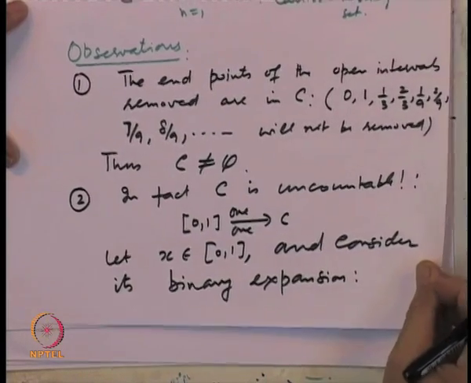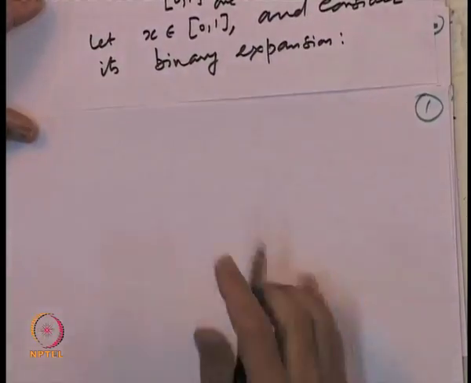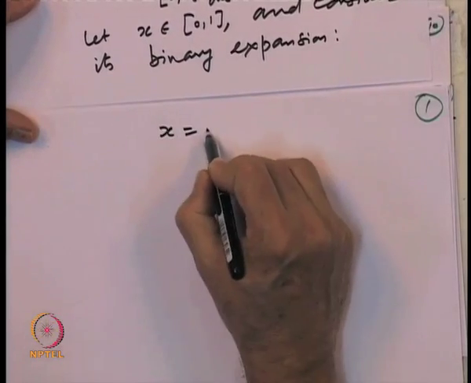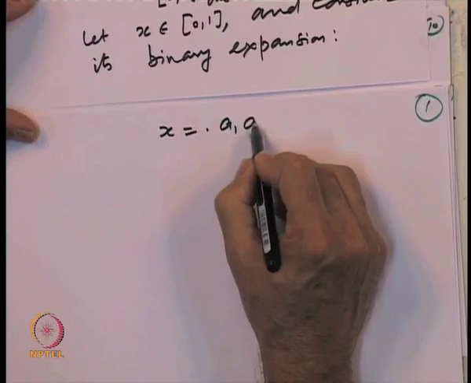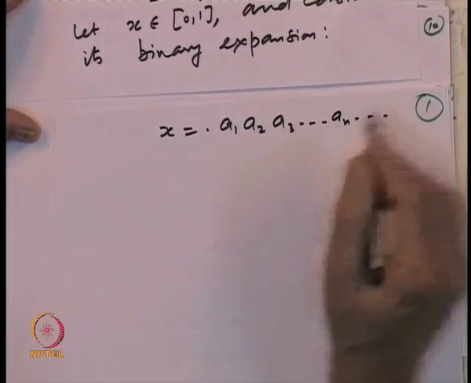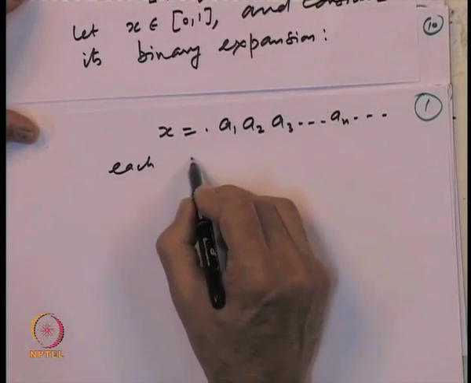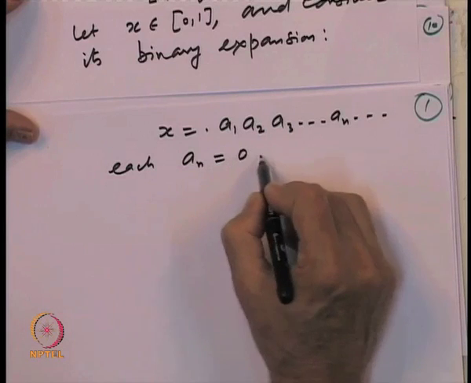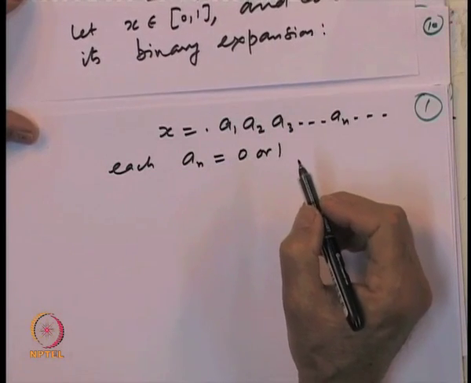The binary expansion of a point in 0 1 is written as x equals point a 1, a 2, a 3, a n and so on, where each a n is equal to 0 or 1.